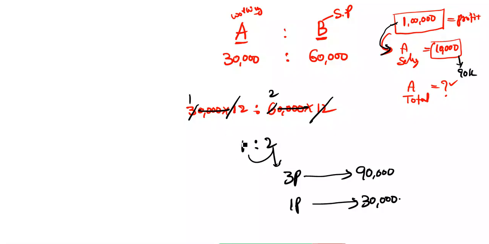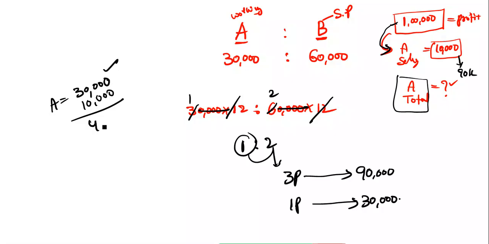Okay, so now we have to find out A's share. A is how many parts here? 1 part. 1 part is how much? 30,000. So this is A's share. But we have to find out A's total share anadu ikkada. A's total share ante including the salary also. Total amount is how much? 40,000. That is the answer.